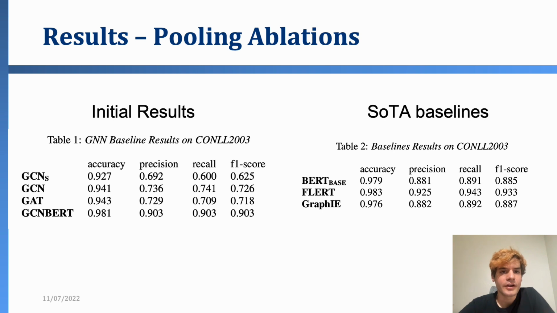Here are our initial results. Our first graph convolutional neural network is one where each channel shares a weight matrix. That one did pretty badly. When we gave each channel its own weight matrix, it started doing better. And when we included BERT within our training process, we got much better performance. We actually beat the best performing graph convolutional neural network model, Graph-IE, on this benchmark, but we're still behind the state of the art, of which FLERT is one, which when we re-implemented got 0.933 F1.